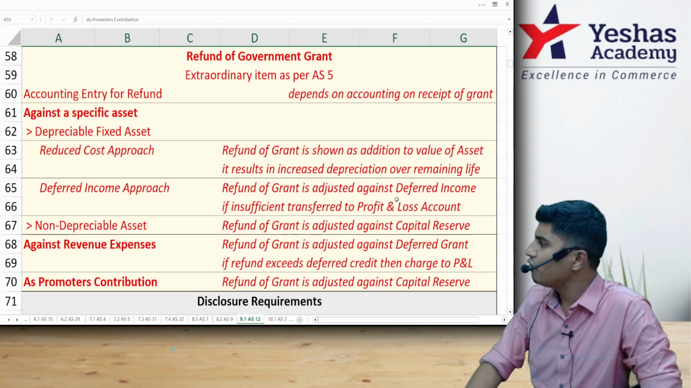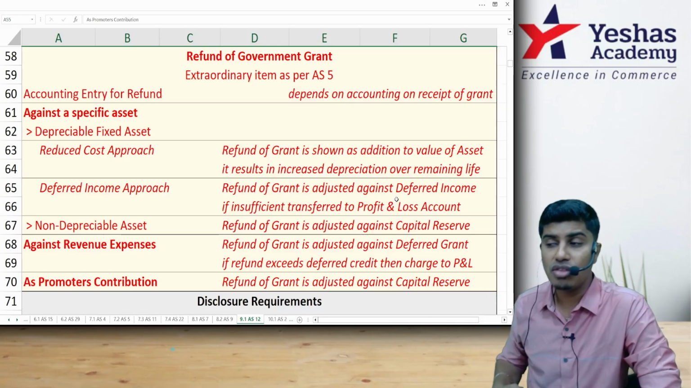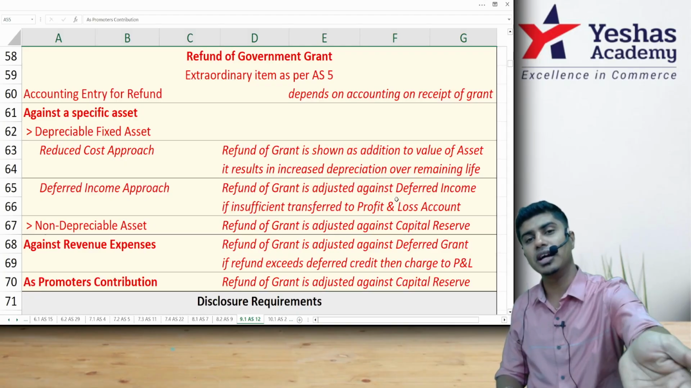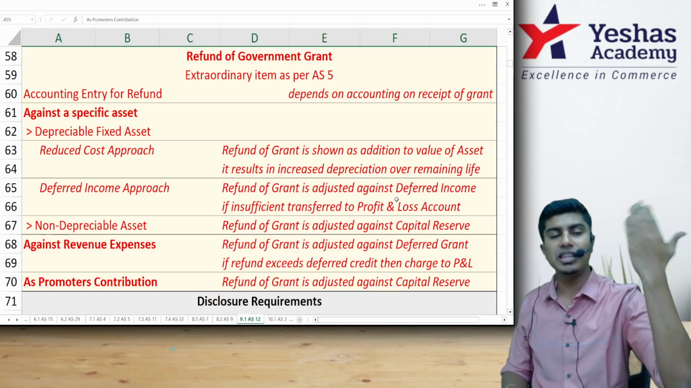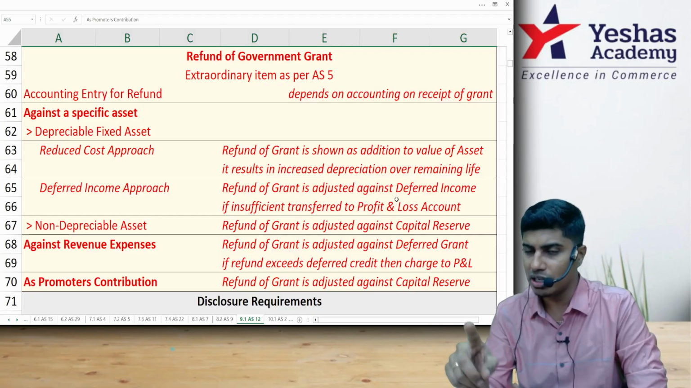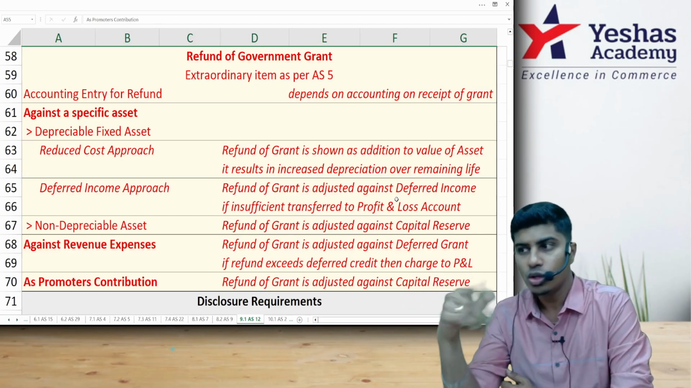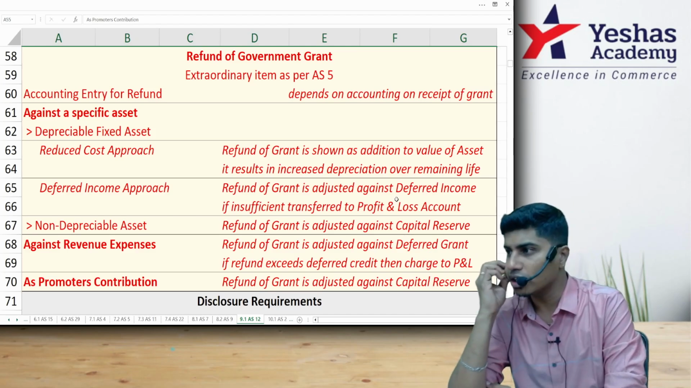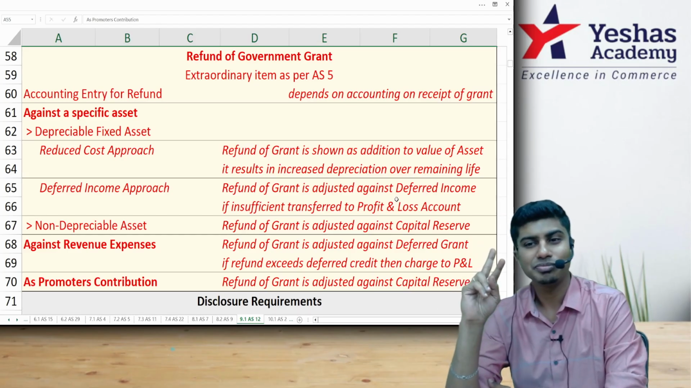For some reason, if you have failed to comply with the conditions you thought you would fulfill, or the government thinks that you are not eligible anymore, the government can ask you to pay the grant back. When the government asks you to pay the government grant back, it is called refund of government grant. This refund of government grant is an extraordinary item as per Accounting Standard 5. You can refer to AS 5 (revised) to understand what is an extraordinary item and what will be the entry for this refund. The entry for refund depends upon the entry that we had written in the past.